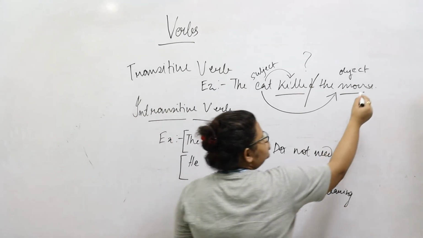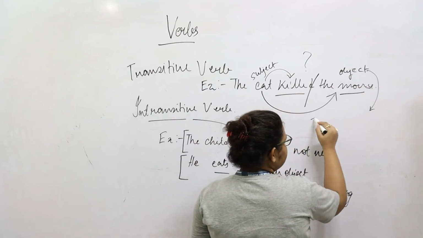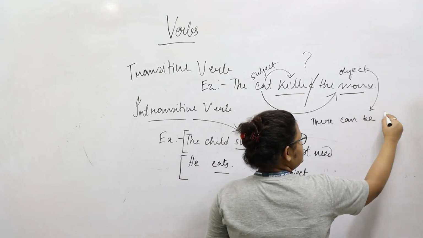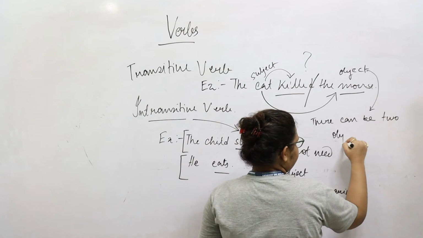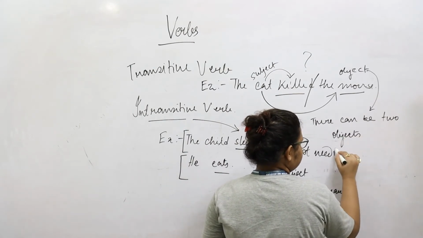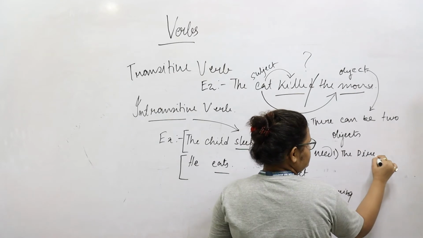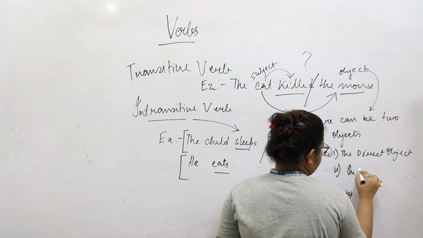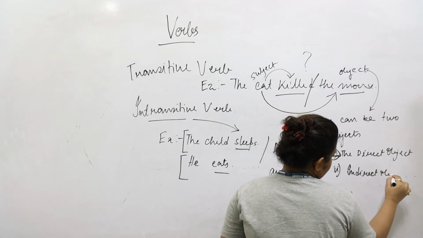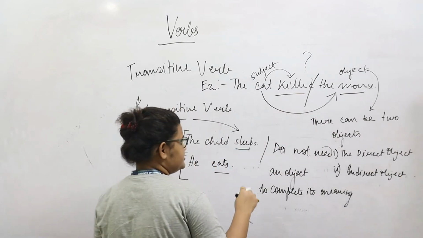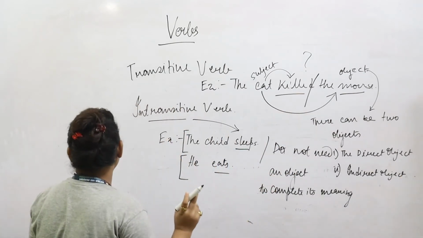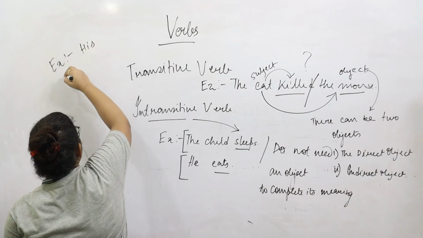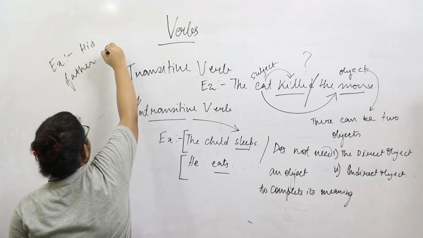And that is the basic difference between a transitive verb and an intransitive verb. However, when we come to talk about objects, not always, but there can be two objects: the direct object and the indirect object. For example, to understand better what a direct and indirect object is, we will take this example: his father gave him a watch.